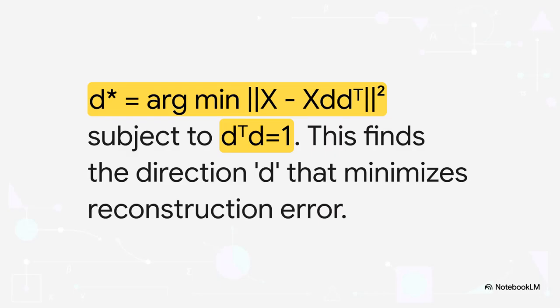And just like with weight decay, we can frame PCA as a mathematical optimization problem. This formula might look a little different, but it's basically asking a very simple question. If I could only keep one dimension of my data, what's the single best line I could project it onto to minimize the amount of information I lose? And it turns out the answer to that question is the direction of maximum variance. It's the first principal component. Once again, it's all about finding the hidden geometric axes that matter most.